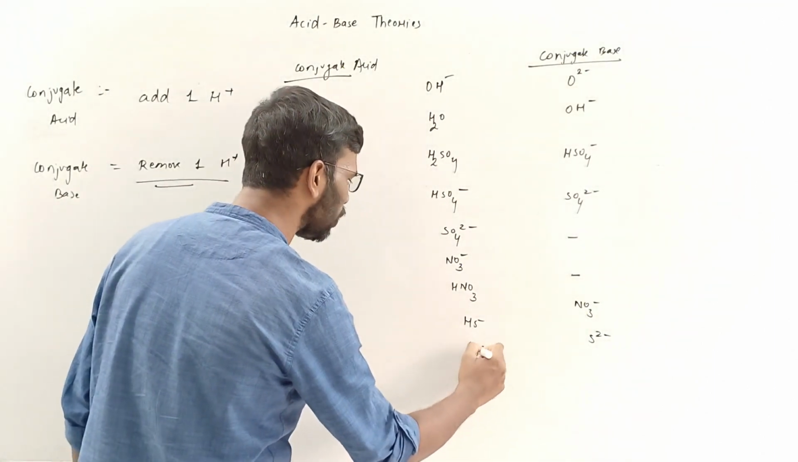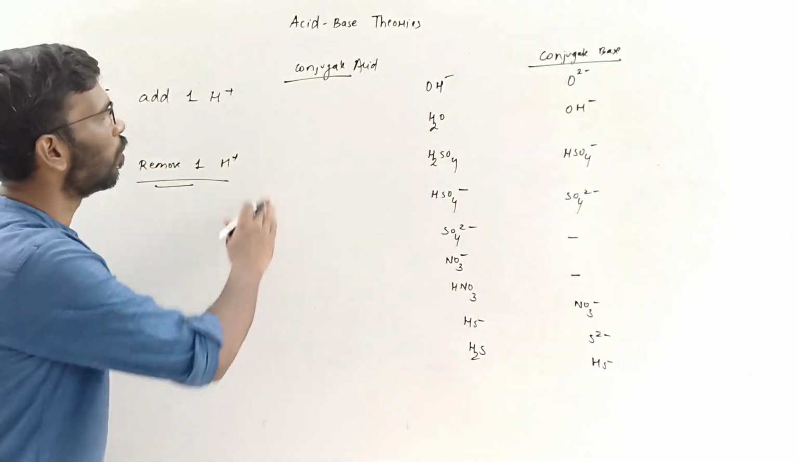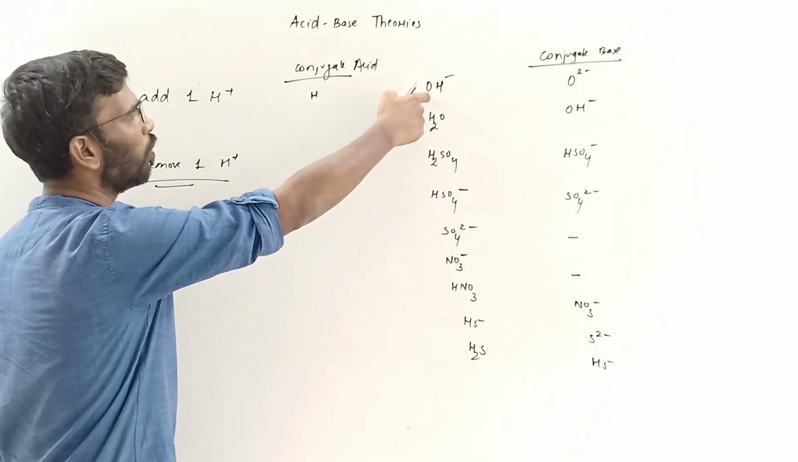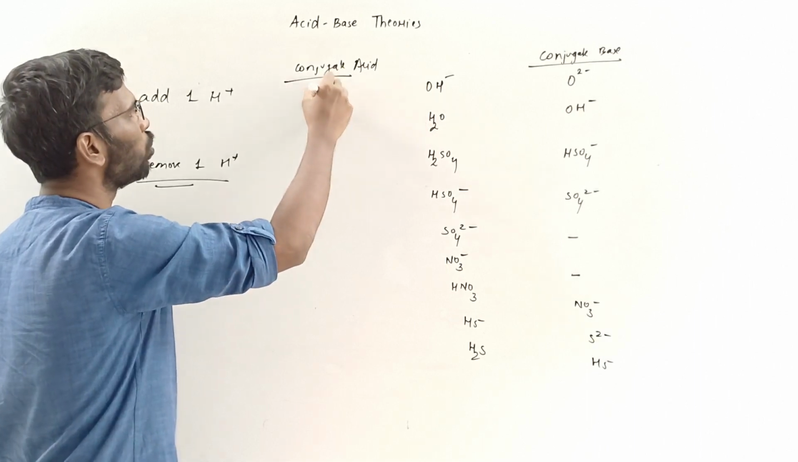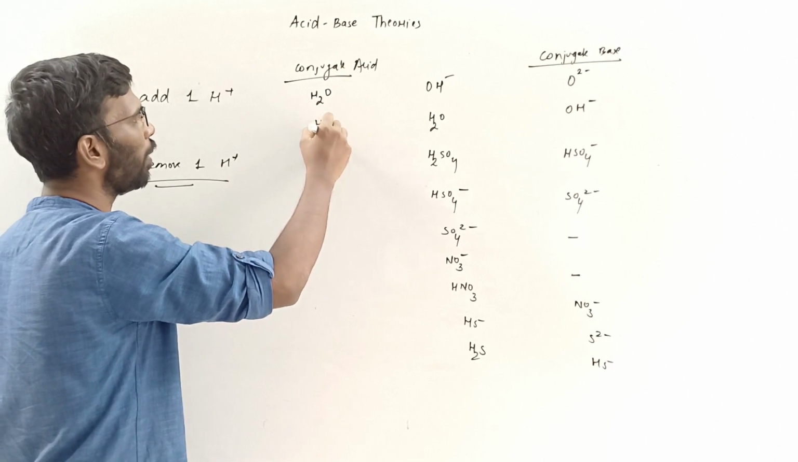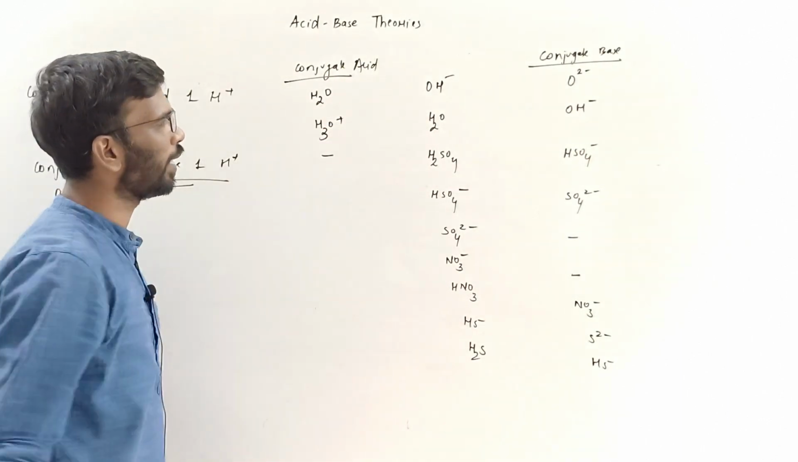If it is H2S, HS minus will be the conjugate base. What is the conjugate acid of this? Add one hydrogen. So you add H plus to this, it will become H2O. You add H plus to this, then it will become H3O plus. For this one, there is no conjugate acid.